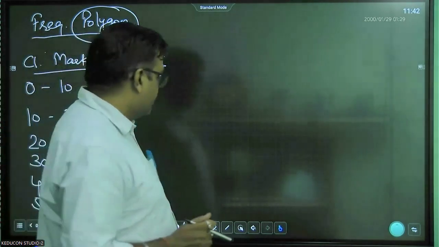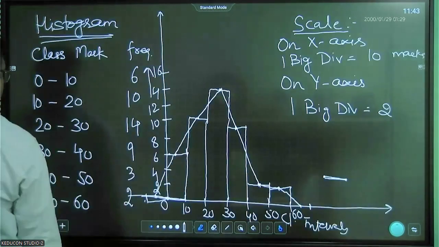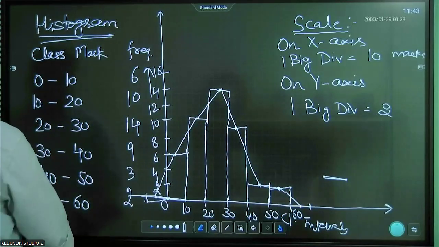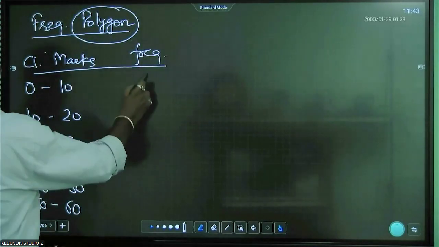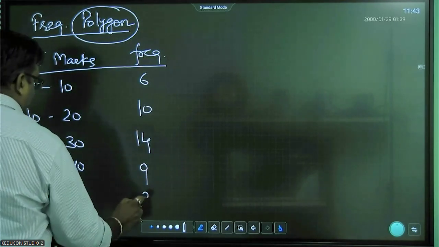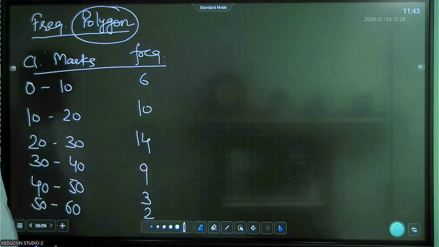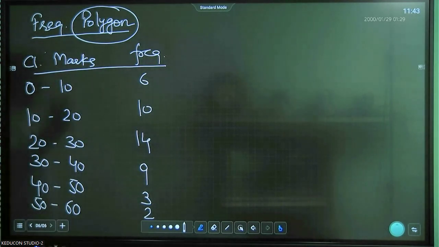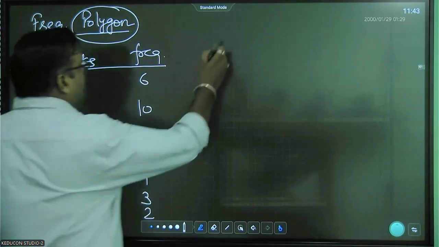So what were the frequencies? 6, 10, 14, 9, 3, 2. Now we have to draw the frequency polygon for this data.